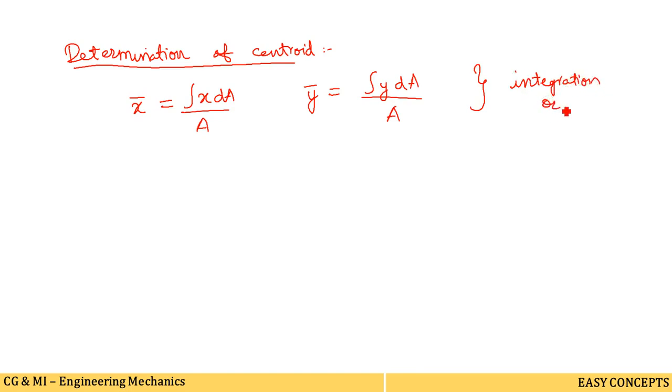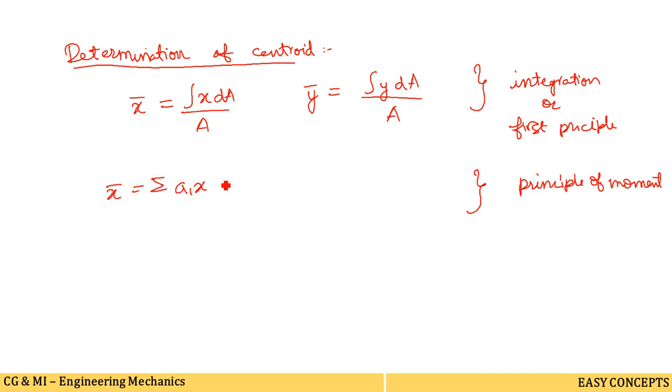This is integration, or you can also say first principle. This is the direct formula, we don't need to derive these formulas. So x bar depends on this formula and y bar on this formula. Now the next method is the method of principle of moment. Based on this we can write x bar as sum of a1 x1 divided by A, and y bar as sum of a1 y1 divided by A.